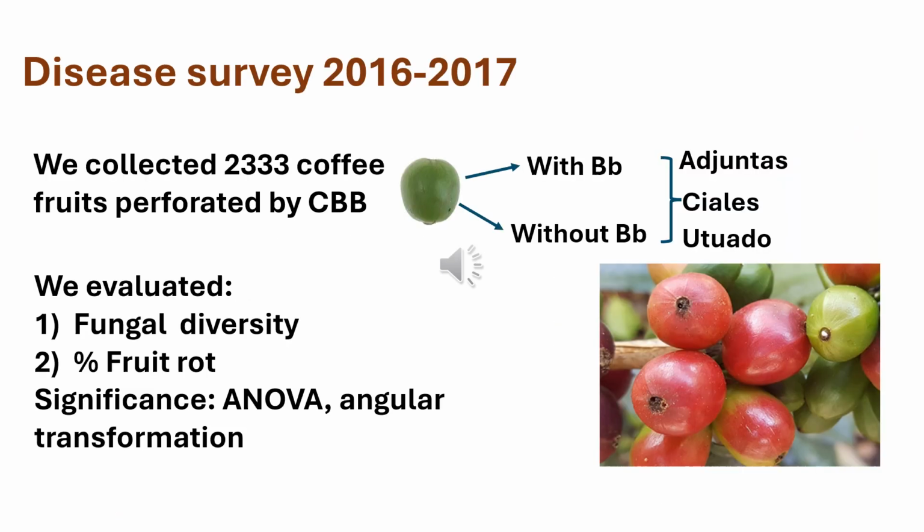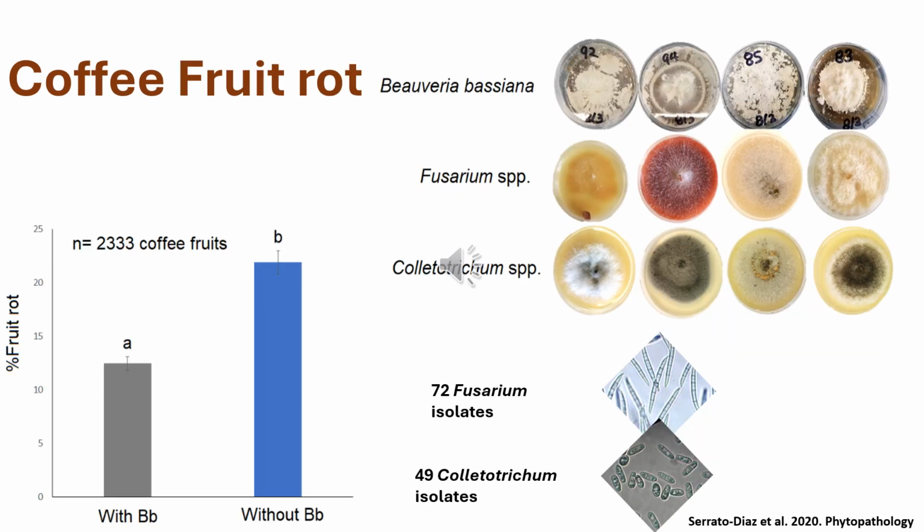To answer that question, we collected 2,333 coffee fruits perforated by the coffee berry borer, half of them with Beauveria, the other half without Beauveria, in 3 locations in Puerto Rico: Adjuntas, Ciales, and Utuado, and we evaluated fungal diversity and percent of fruit rot. We found from this survey that fruits with Beauveria had significantly less coffee fruit rot than fruits without Beauveria.